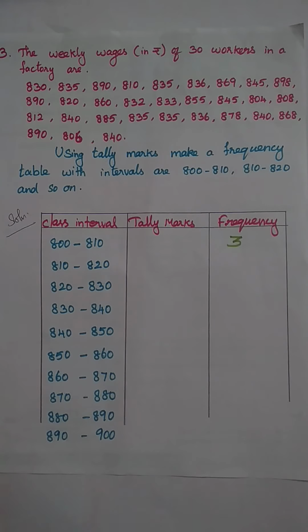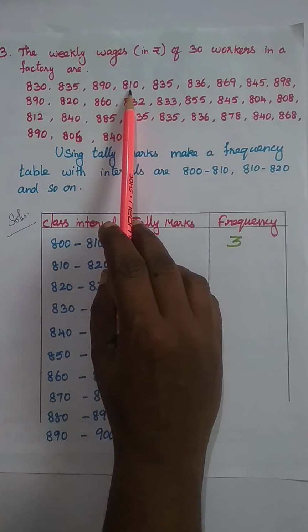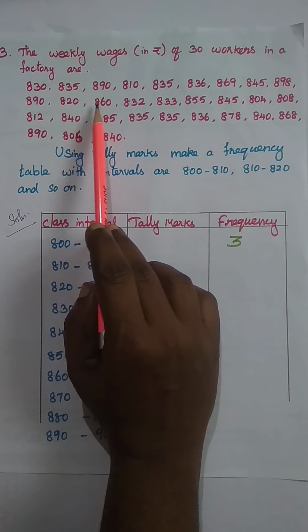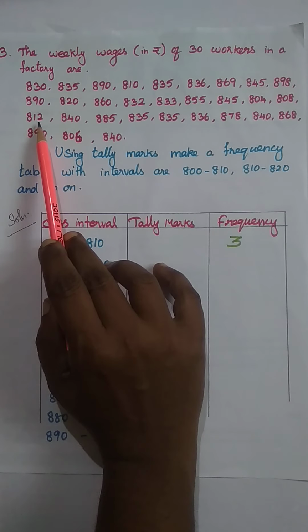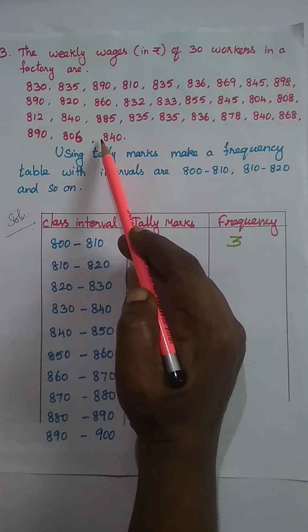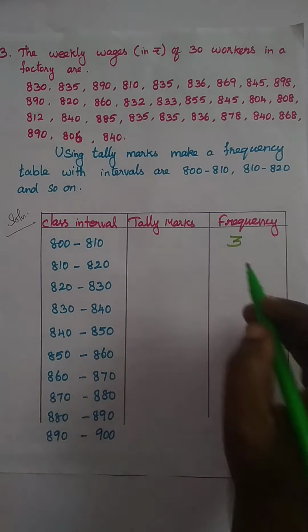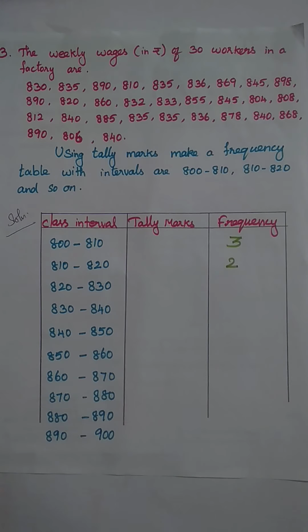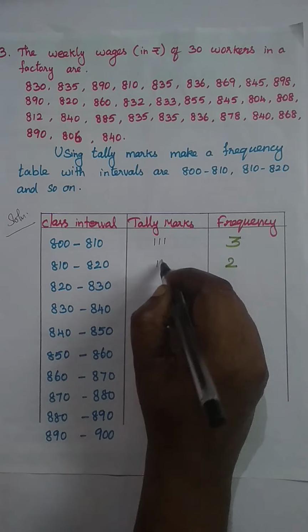Next one, 810 to 820. 810 is there, 810, 812. Only 2. So right here 2. Here we draw the tally marks: 1, 2, 3, and 1, 2.